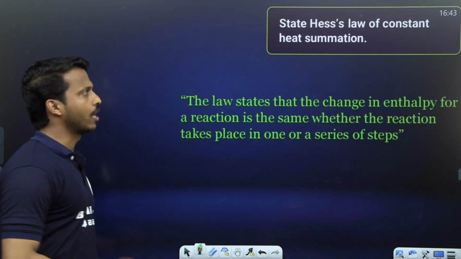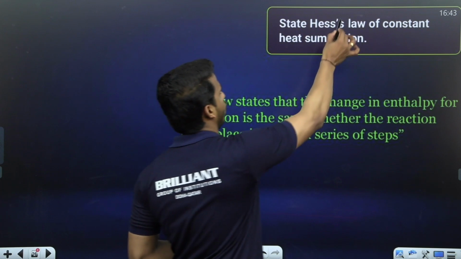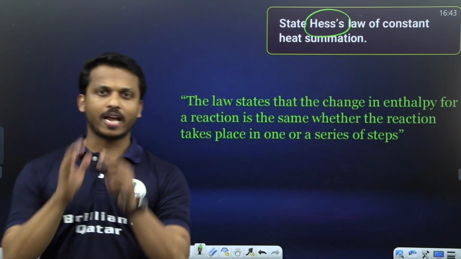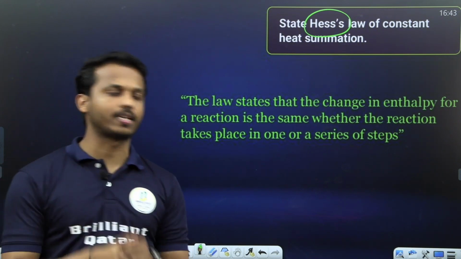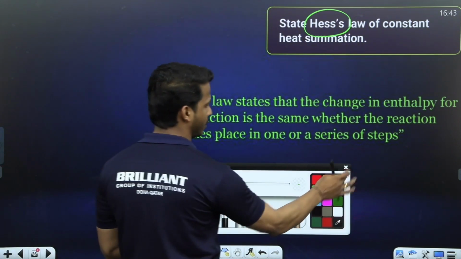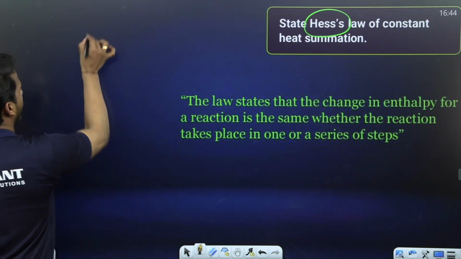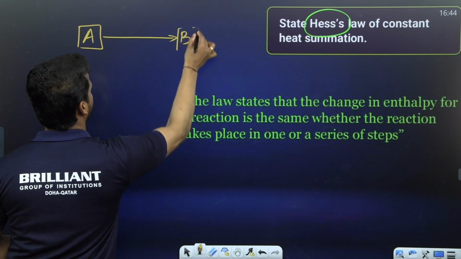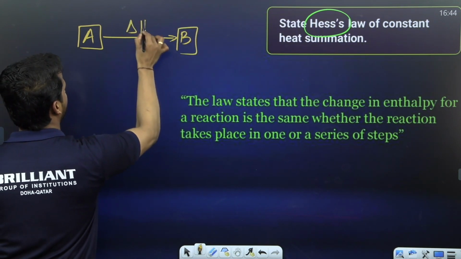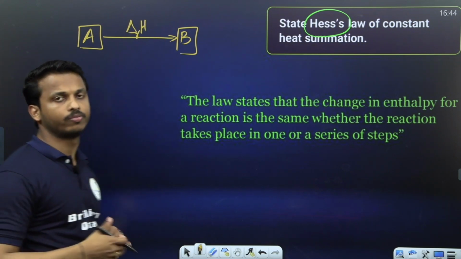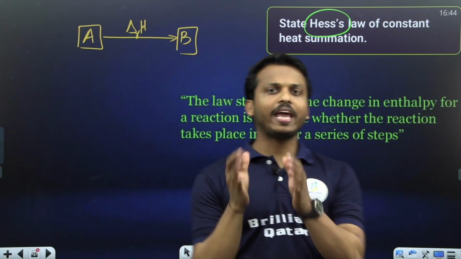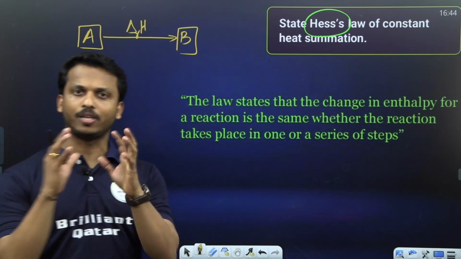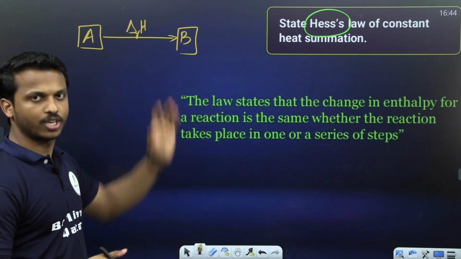State Hess's law of constant heat summation. One of the most repeated questions for your school exams. Let me give you a small idea. Consider A is a reactant and B is a product. It's a reaction, so definitely there will be a change in enthalpy of the reaction. So here A is the reactant, B is the final product, and delta HR is the enthalpy change of the reaction. This is single step.